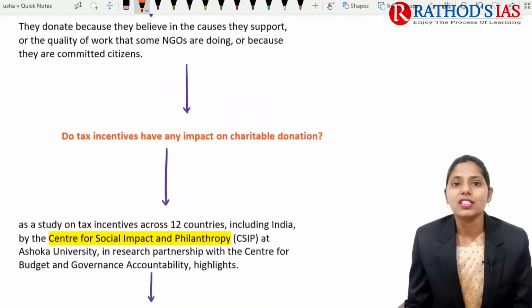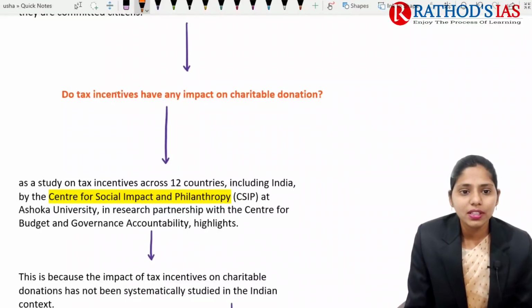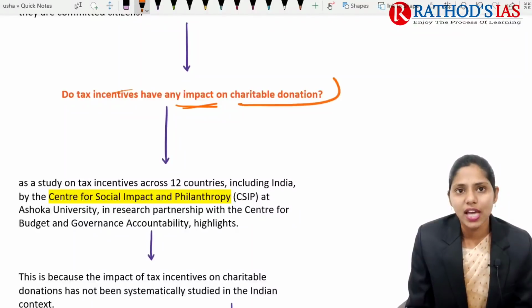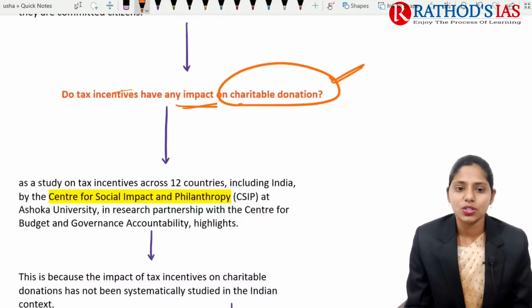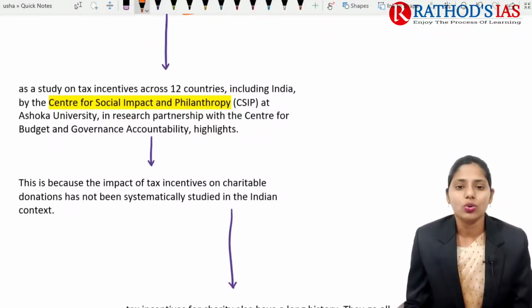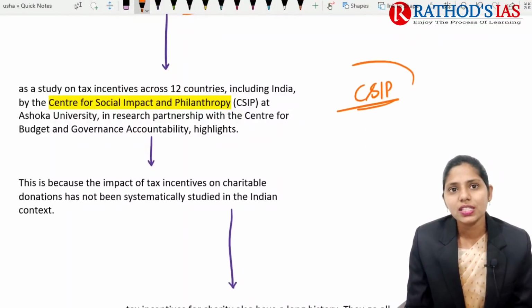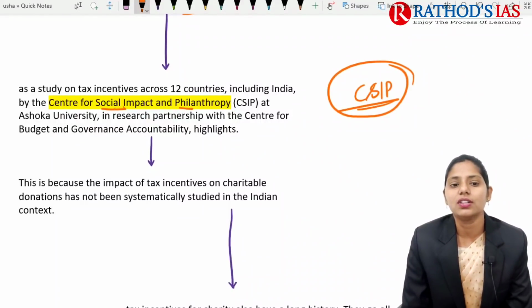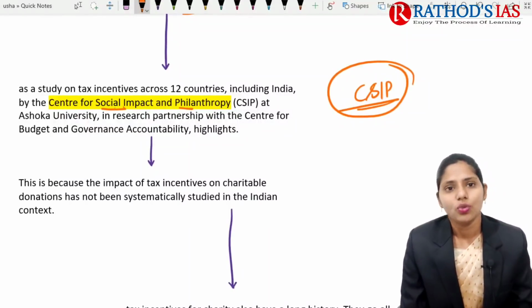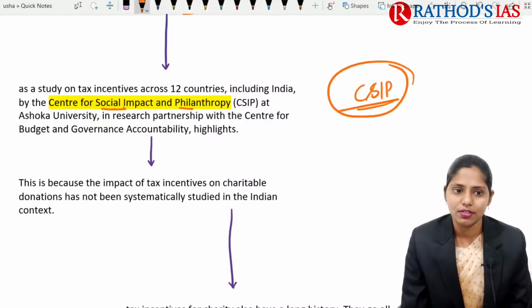So do tax incentives have any impact on this charitable donation? What will be the impact that is seen on this charitable donation? This is again one more question. Recently, one study was done regarding tax incentives across 12 countries, even including India. This study was mainly done by CSIP. CSIP stands for Center for Social Impact and Philanthropy, which conducted a study of the impact of tax incentives across 12 countries.